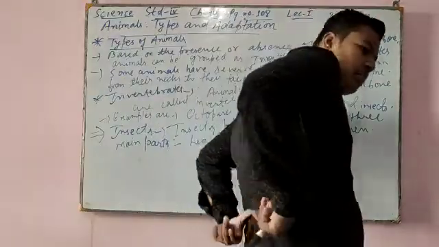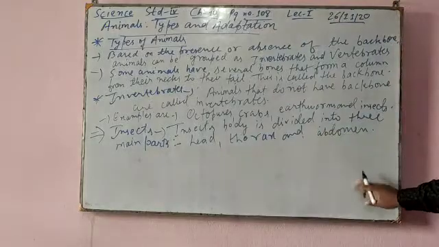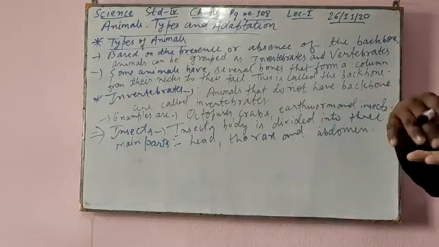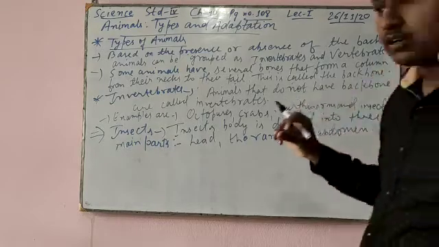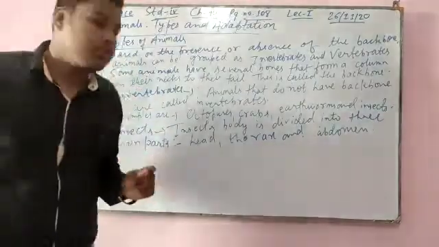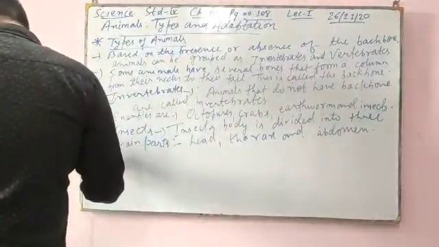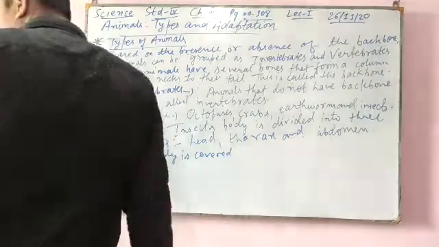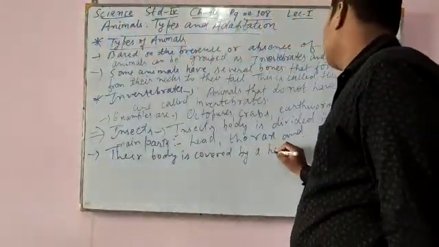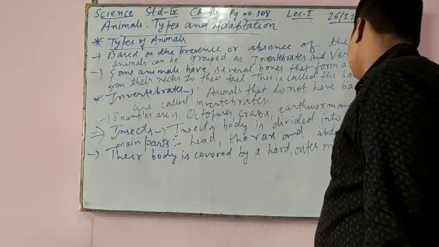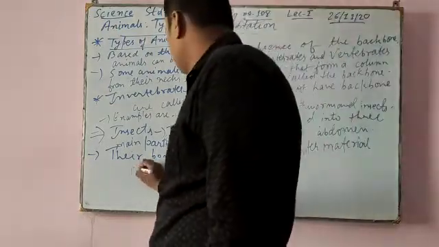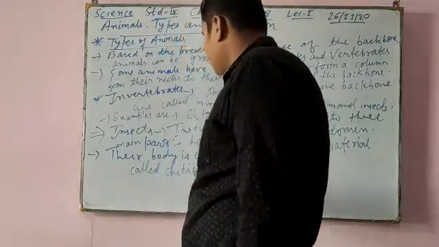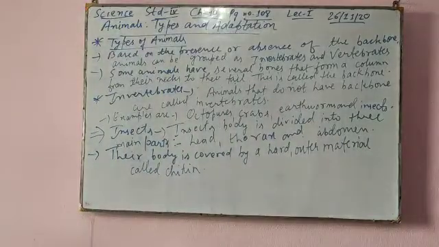Like our body is covered with muscles, if you have seen a cockroach, on its upper body it is covered with some hard outer material. That material is called chitin.